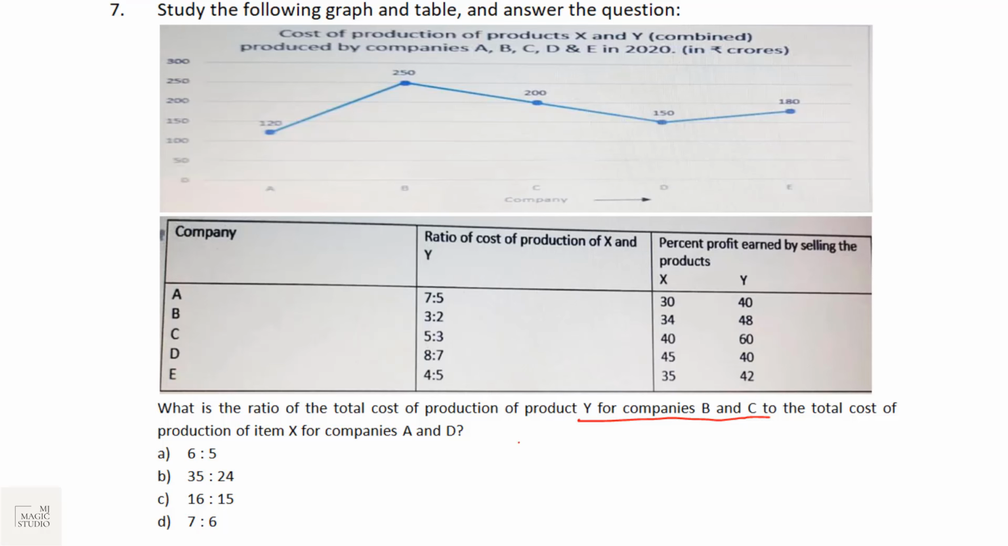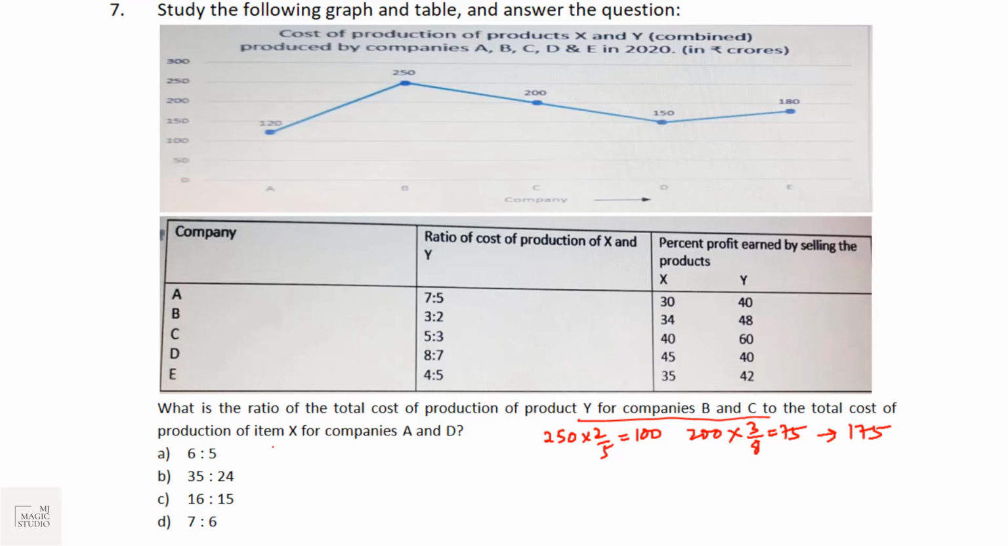B total is 250 and B's product Y proportion is 3:2, that means 2 by 5. So that accounts to 100. And for C, total is 200 and the ratio for C as far as Y is concerned 5:3 is 3 by 8. So that comes to 75. This total is 100 plus 75, 175.